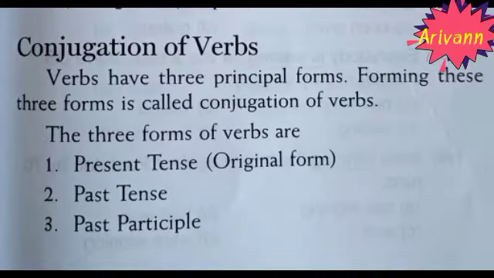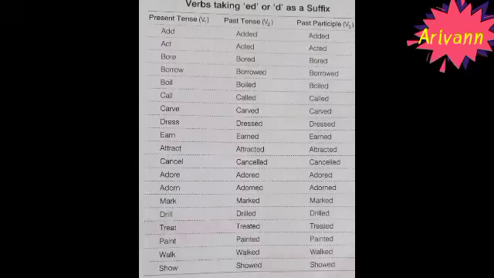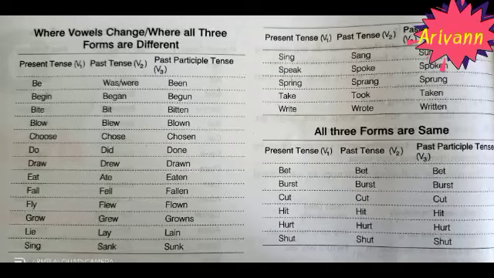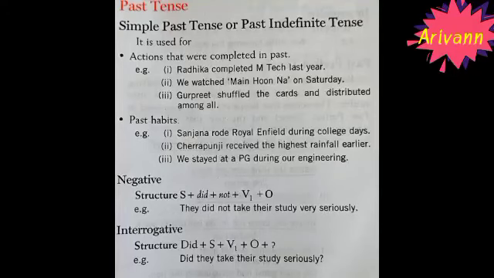Now next one is conjugation of verbs. This is nothing but it shows the verbs in the form of past tense, present tense and future tense. The conjugation of verbs is nothing but the three forms of verbs, which is present tense, past tense and past participle. Look at these verbs. The word in the present tense form, past tense form and also in the past participle form. Okay. This I will give you as a PDF form and you just write it in your classwork note and learn this table.